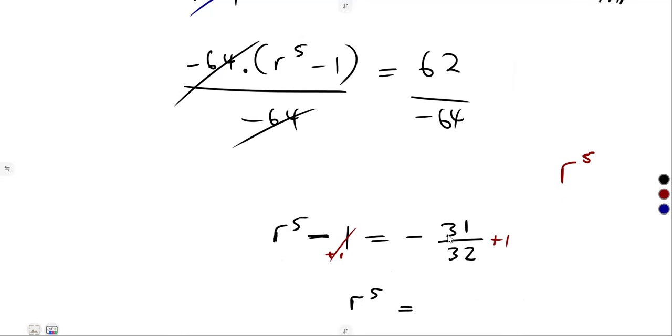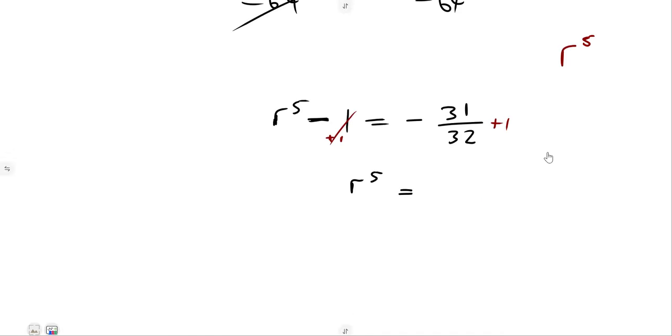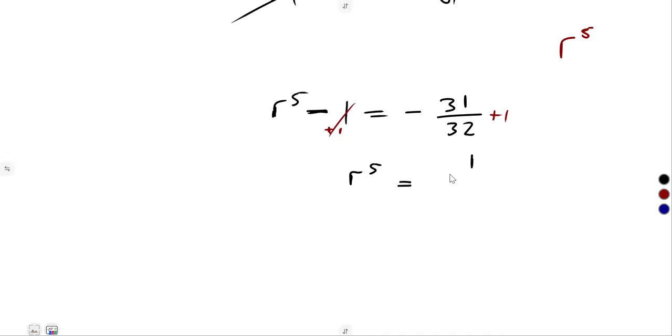We can add these two. That's negative 31 over 32 plus 1. That is going to give us 1 over 32. All right, so we've got 1 over 32 there.